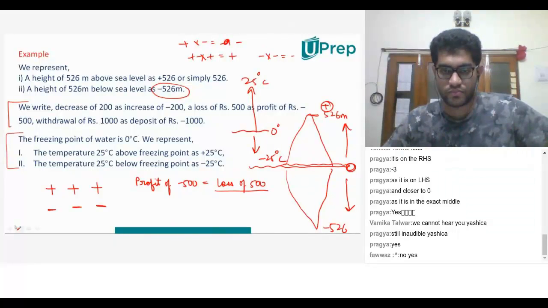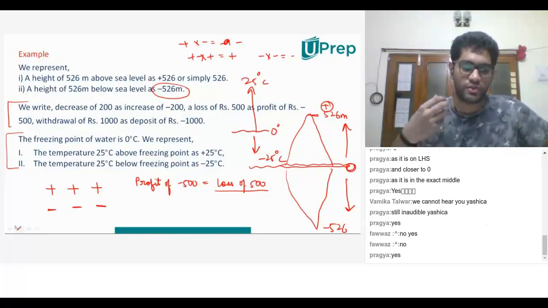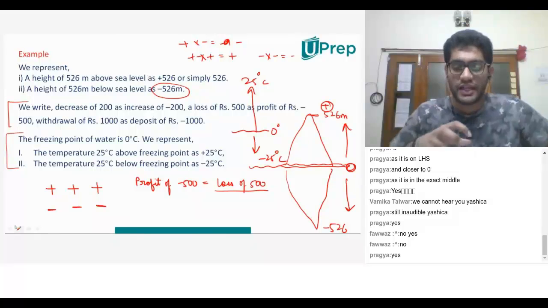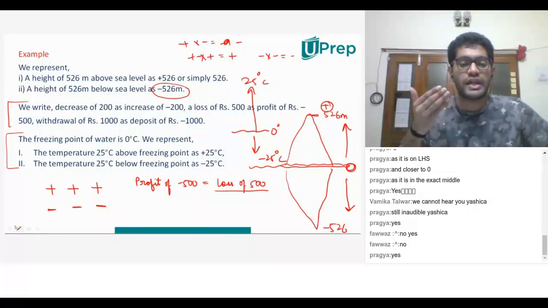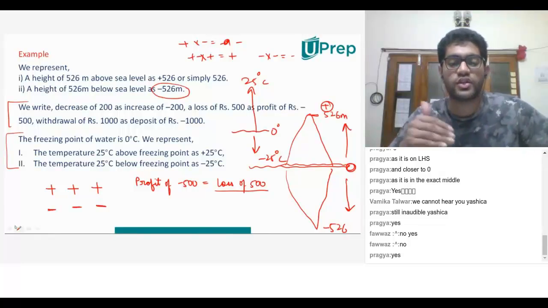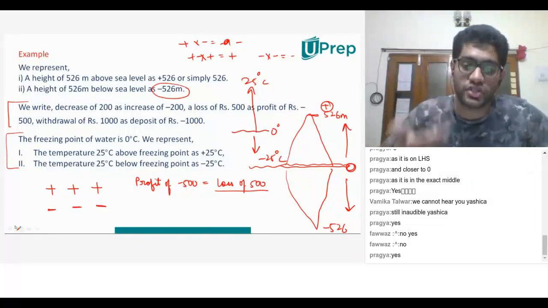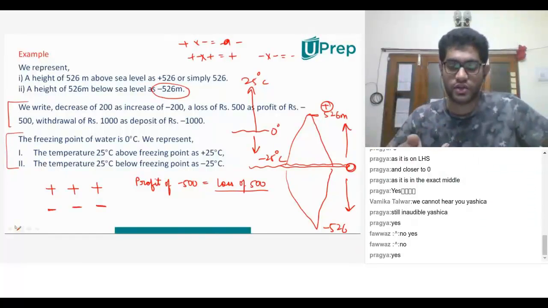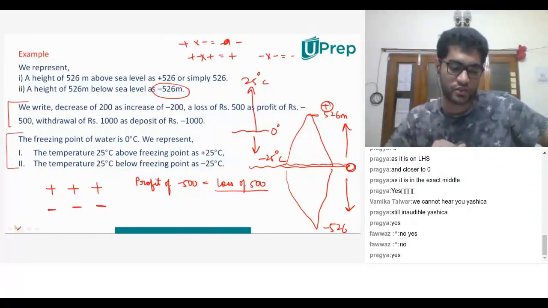But can you remove or withdraw 1,000 rupees? Yes, I can withdraw it from my piggy bank or my bank. A withdrawal is a negative, which means it's a subtraction. So instead of writing withdrawing 1,000, he's saying I'm depositing minus 1,000. It is not actually possible. You cannot deposit minus 1,000. It's just a different way of saying it.